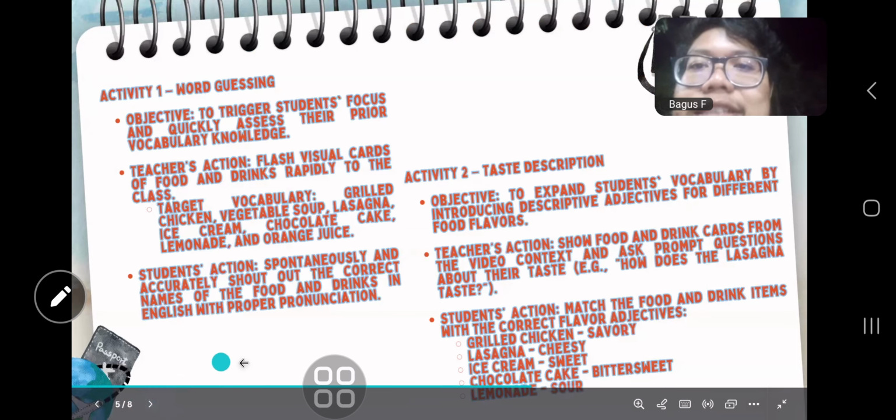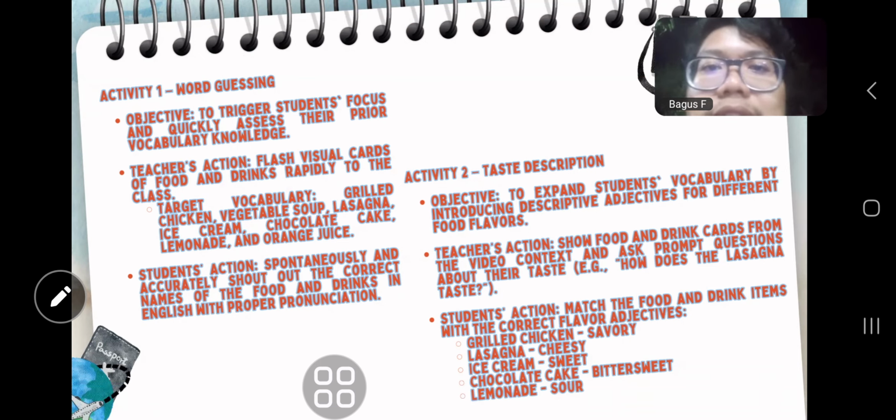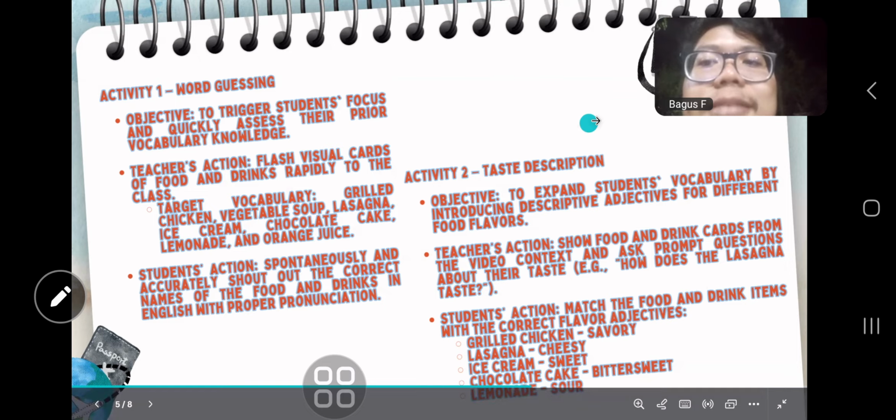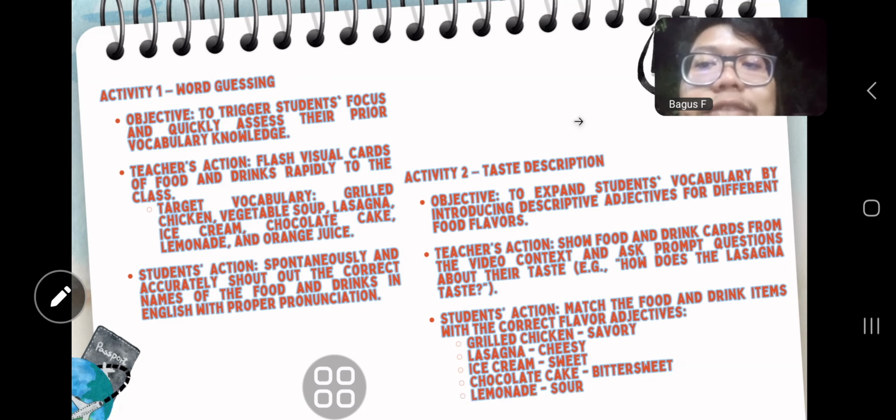Okay, now these are some activities to improve students' speaking skill, like activity 1, word guessing. The objective is to trigger student focus and quickly assess their prior vocabulary knowledge. The teacher action is to flash visual cards of food and drinks rapidly to the class, with target vocabulary like grilled chicken, vegetable soup, lasagna, ice cream, chocolate cake, lemonade, and orange juice.